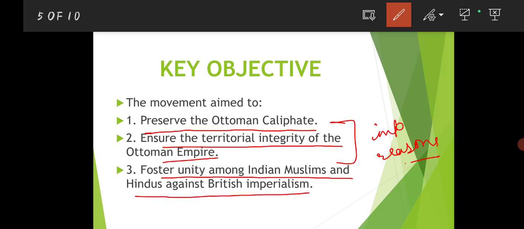This was one of the objectives promoted by Gandhi ji for the movement, because there was disunity among both sections of society. So Gandhiji thought this movement could bring them closer to each other, and they would fight against British imperialism, and this would benefit the struggle for the independence of the country.